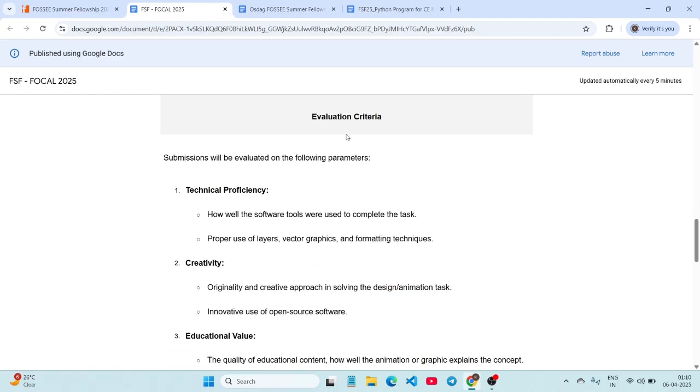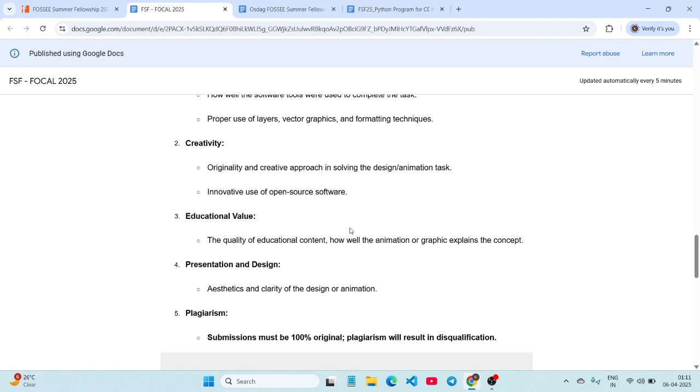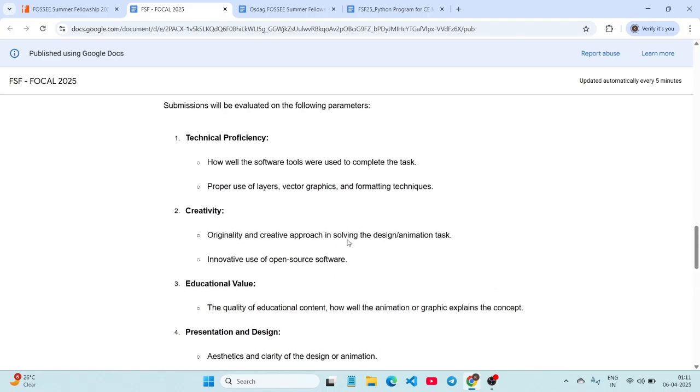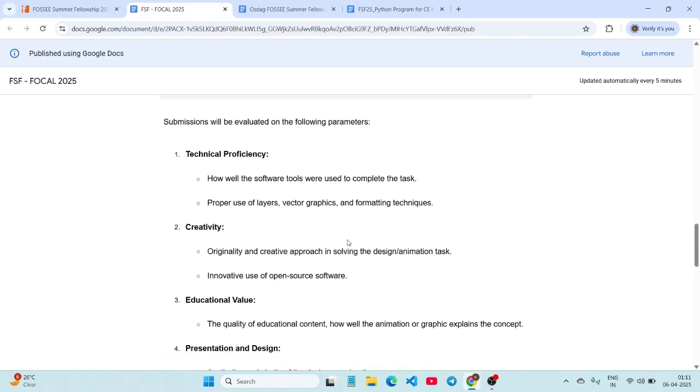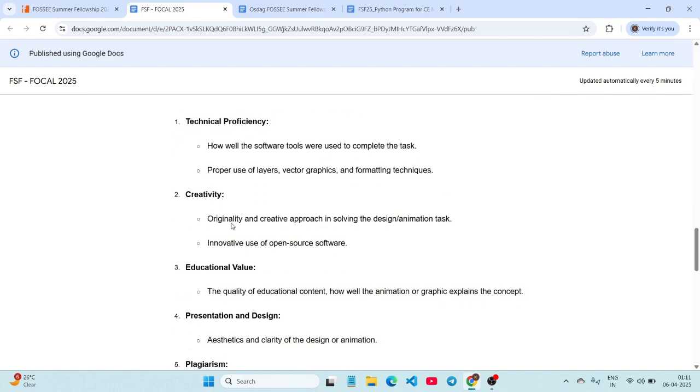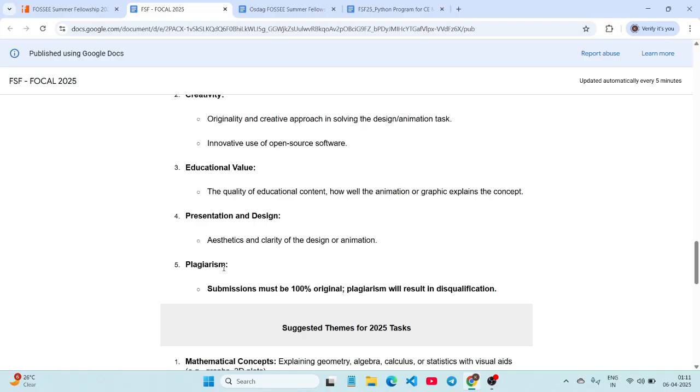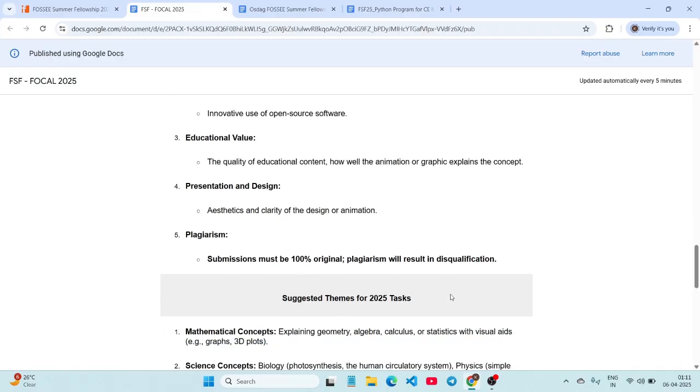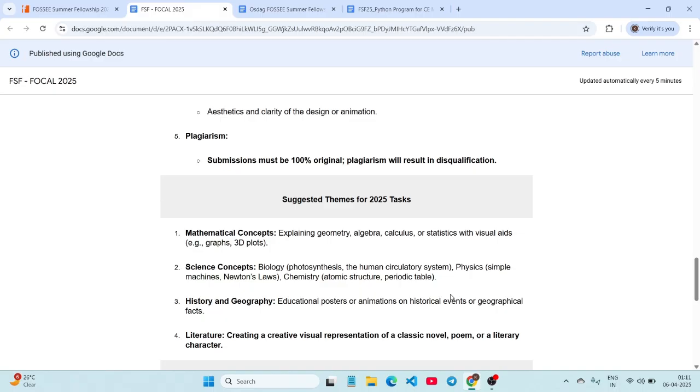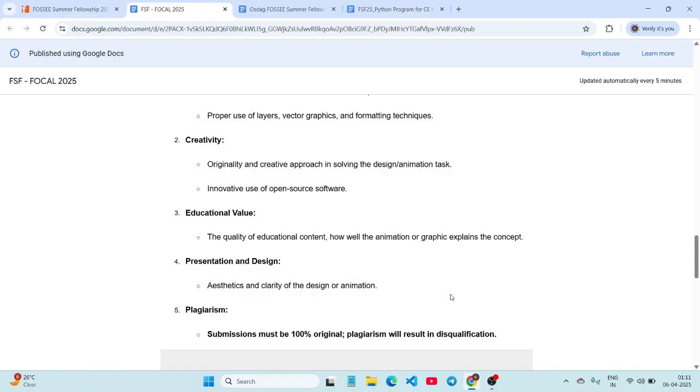And evaluation criteria, so just see all these evaluation criteria carefully. There should be technical proficiency, creativity, and plagiarism. Submissions must be 100% original. Plagiarism will result in disqualification. So they will review all the tasks, all of your work very clearly. So do it on your own.